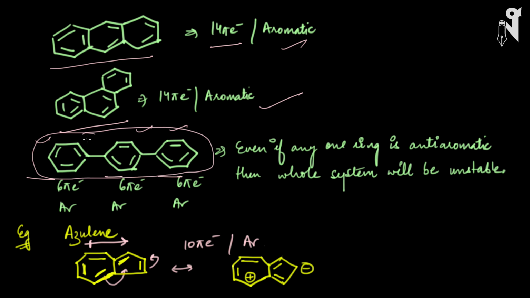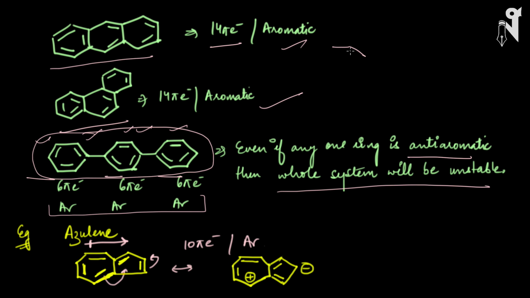So here you have three rings. All three are benzene, all three are aromatic, and then this compound can be called aromatic because individually all three rings are aromatic. Now here, even if one ring becomes anti-aromatic, then the whole system will become unstable. So we can't say the system is aromatic. Assume I had two benzene rings, it's like this. Two benzene.